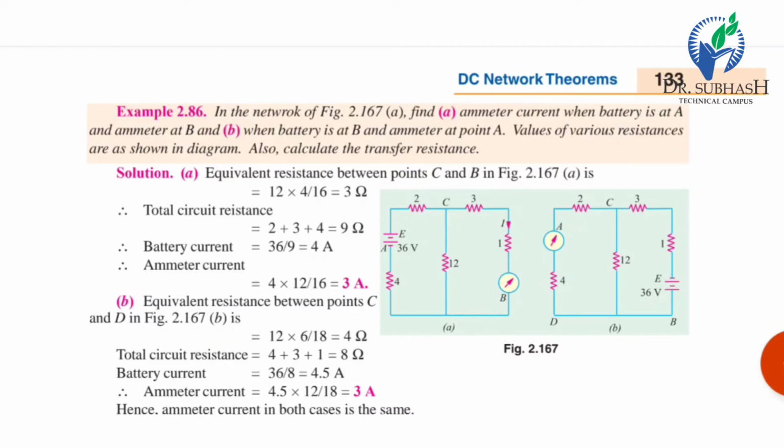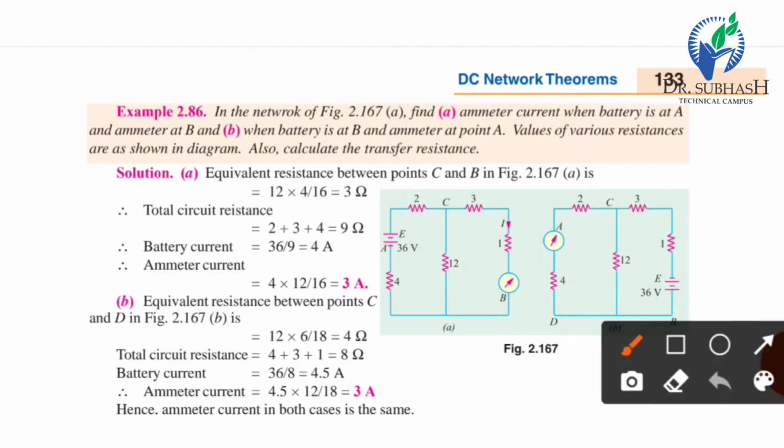Here 12 and 4 are in parallel, so it is 12 multiplied by 4 divided by 12 plus 4, so it is 3 ohm. This 3 is in series with the other two resistors, 2 ohm and 4 ohm, so the total is 9 ohm. So battery current equals 36 by 9, which is 4 ampere.